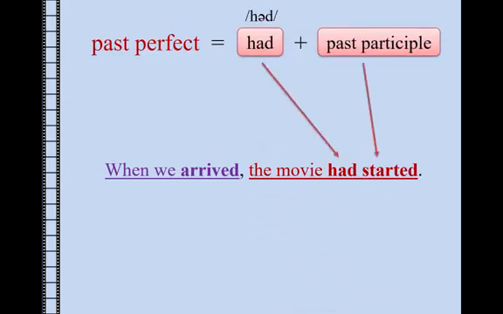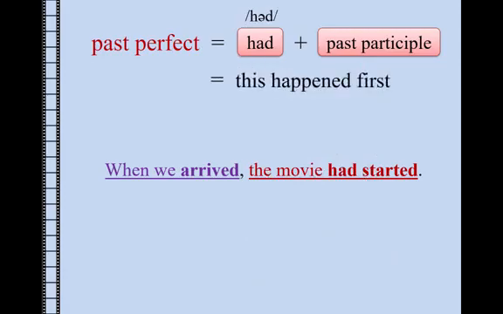Notice that had is often pronounced hood. Had started. The past perfect means that this happened first. The movie started first, and then we arrived. We use the past perfect to clearly show that one past event happened before another past event. It's like the past before the past.